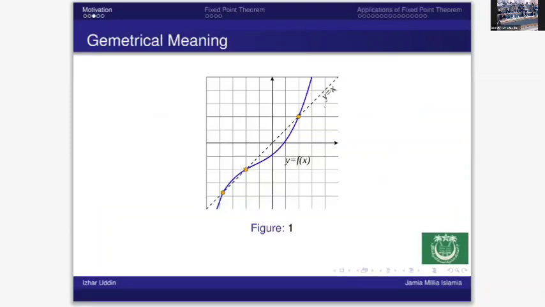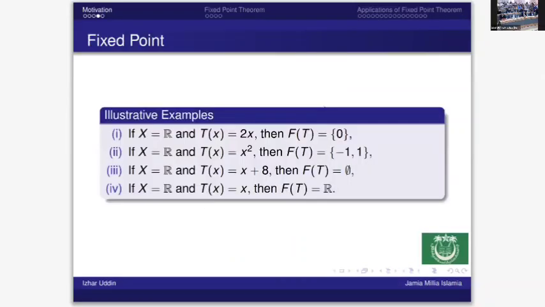Graphically, you see that the blue color is the graph of any function y equals f(x). And you can see the dotted line y equals x. The yellow dots are the fixed points. So the geometrical interpretation of the fixed point is that it is the intersection of the curve and the line y equals x.